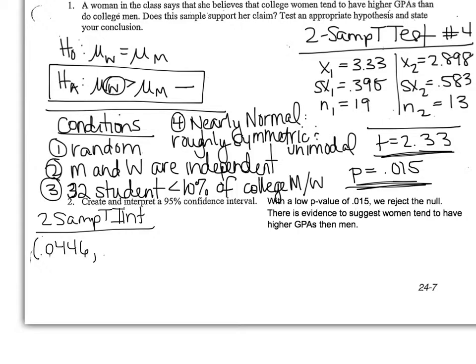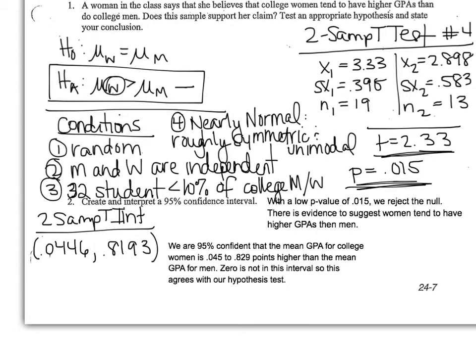And I get 0.0446 to 0.8193. Both are positive, so that tells me 0 is not in the interval, so there must be a difference. So we are 95% confident that the mean GPA for college women is 0.045 to 0.829 points higher than the mean GPA for men. 0 is not in this interval, so this agrees with our hypothesis test.